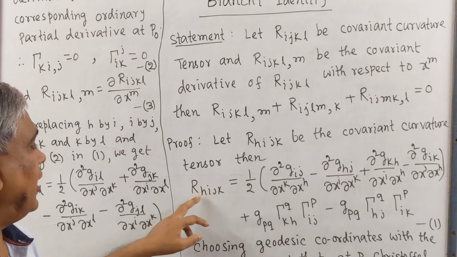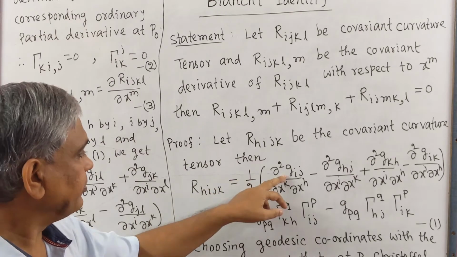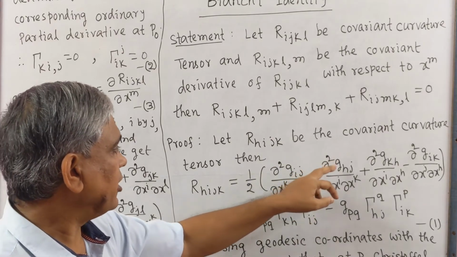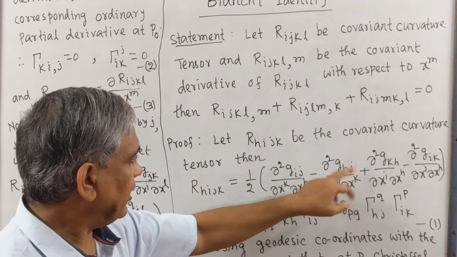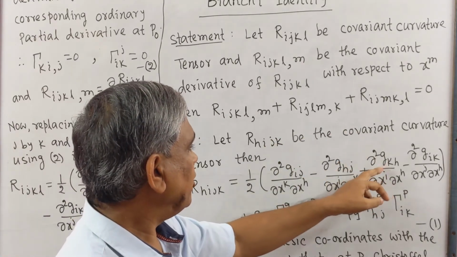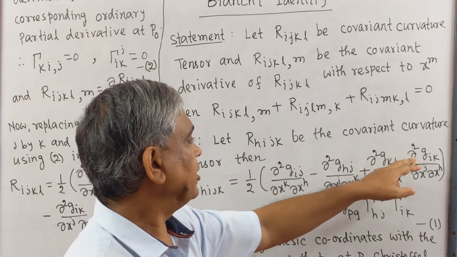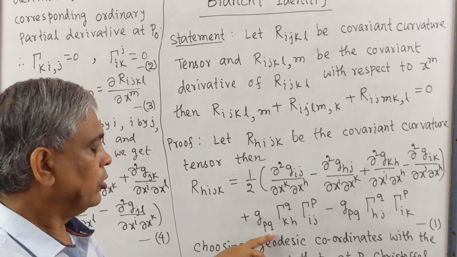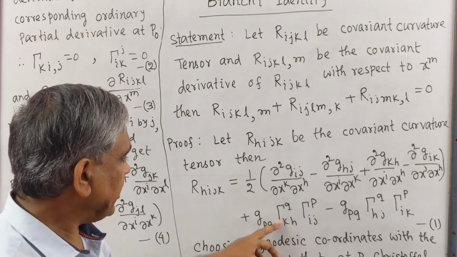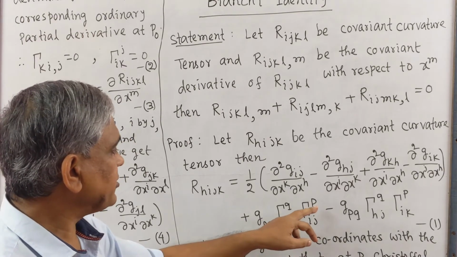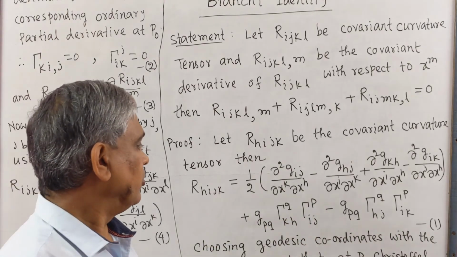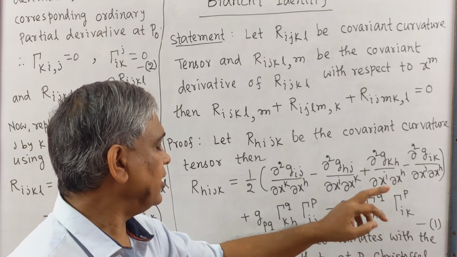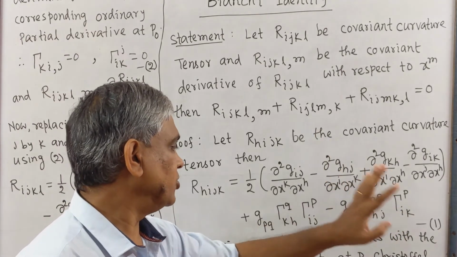Then we know that Rhijk equal to half second order derivative of Gij minus second order derivative of Gjh plus second order derivative of Gkh, second order derivative of Gik plus Gpq metric tensor, Christoffel symbol of second kind Qkh, Christoffel symbol of second kind Pij minus metric tensor Gpq, Christoffel symbol of second kind Qhj, Christoffel symbol of second kind Pik. This is number 1.